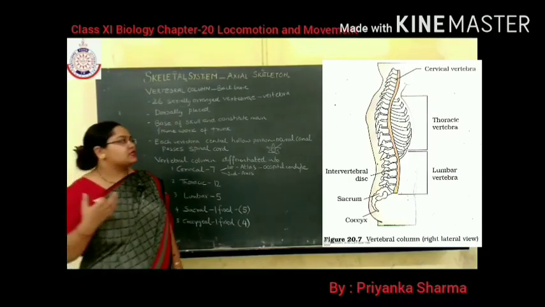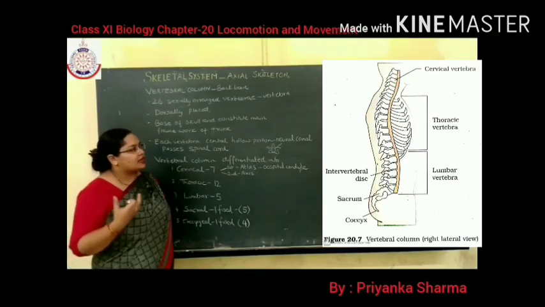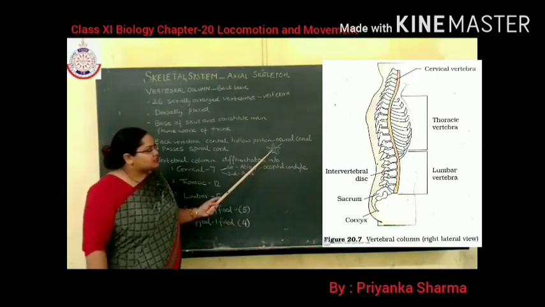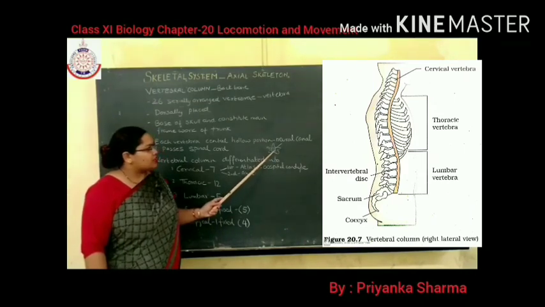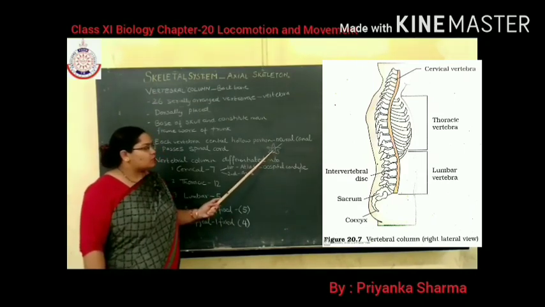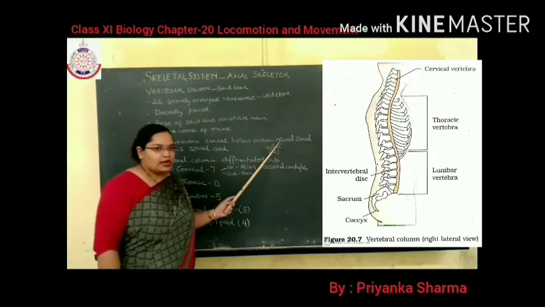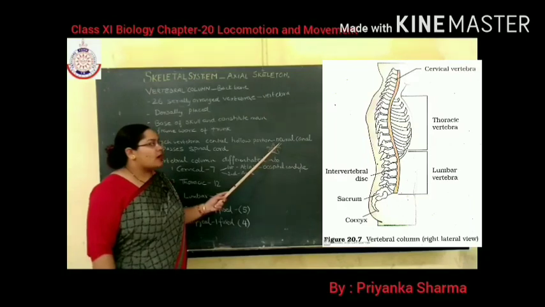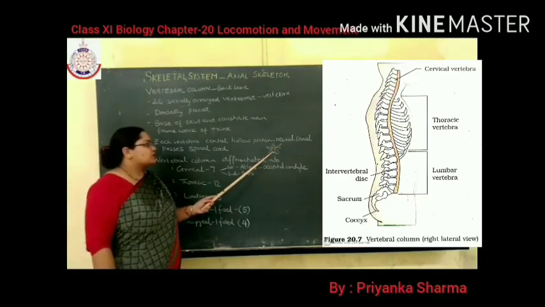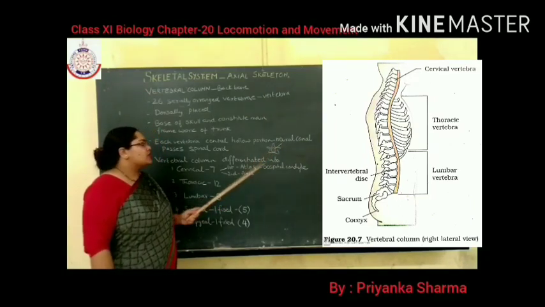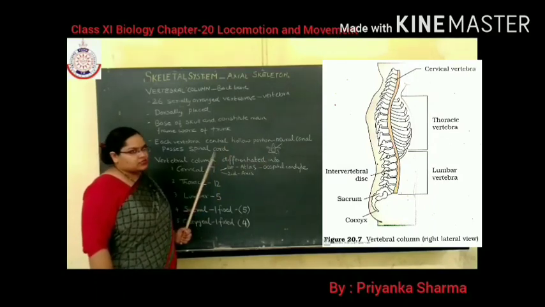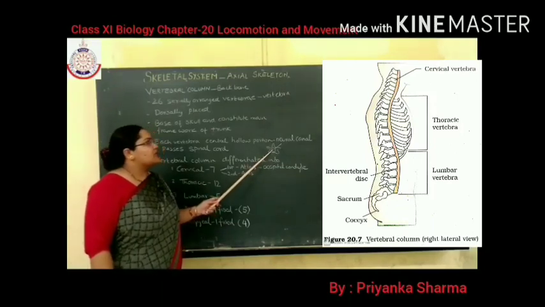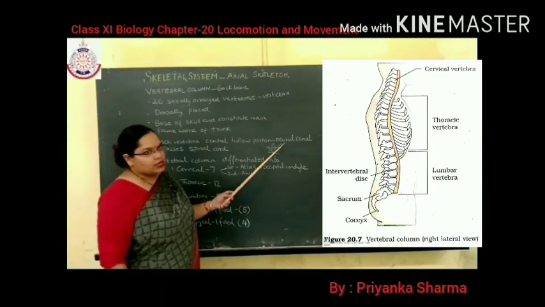If we see the structure of a vertebra, as you can see in the diagram, it consists of a small central hollow portion. This central hollow portion is known as the neural canal. Why is it known as the neural canal? Because the spinal cord passes through this central hollow portion of the vertebrae.